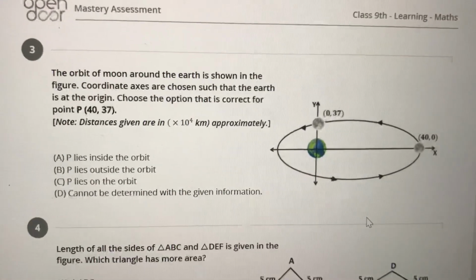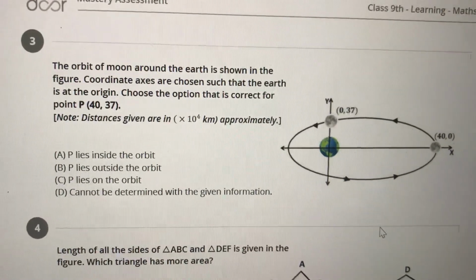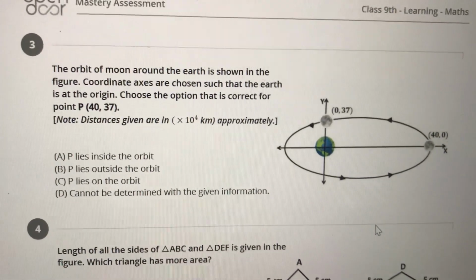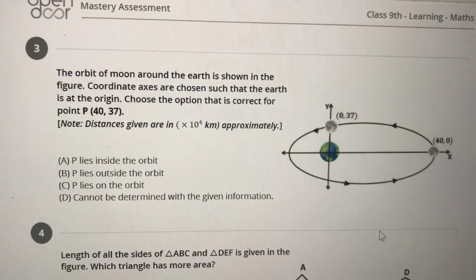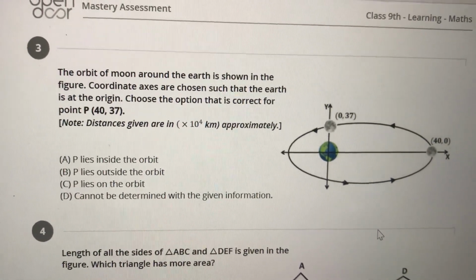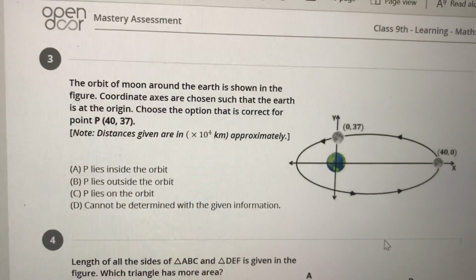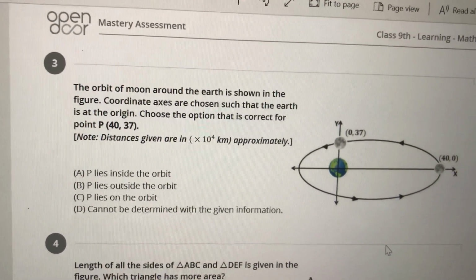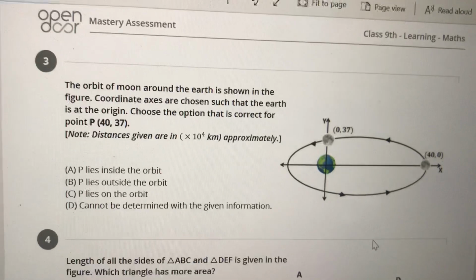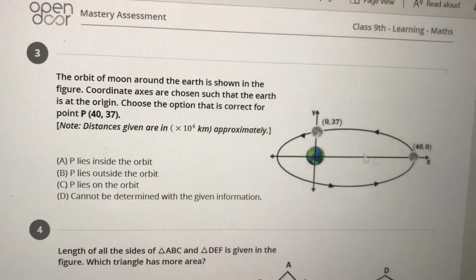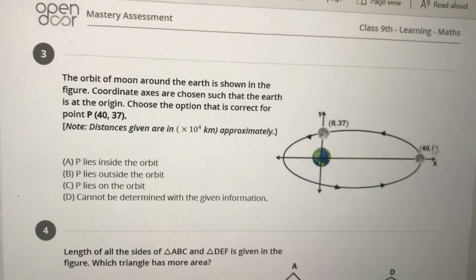If you'll see this question, the orbit of moon around the earth is shown in the figure. The coordinate axes are chosen such that the earth is at the origin. Choose the point that is correct for point P. Now here physics and mathematics both are involved, right?